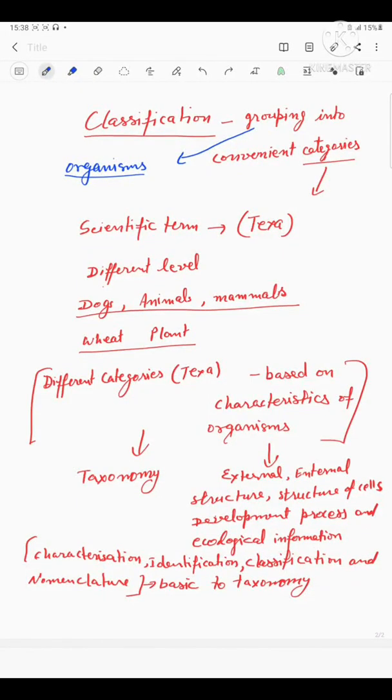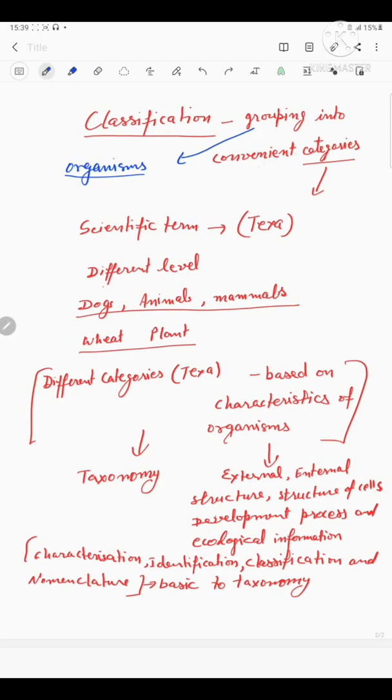Today we are going to study classification of living organisms. There are a large number of organisms in this world, and it is impossible to study all the organisms at a time. Hence, these organisms must be grouped in particular groups so that we can study them easily. The process of grouping living organisms into convenient categories is known as classification.